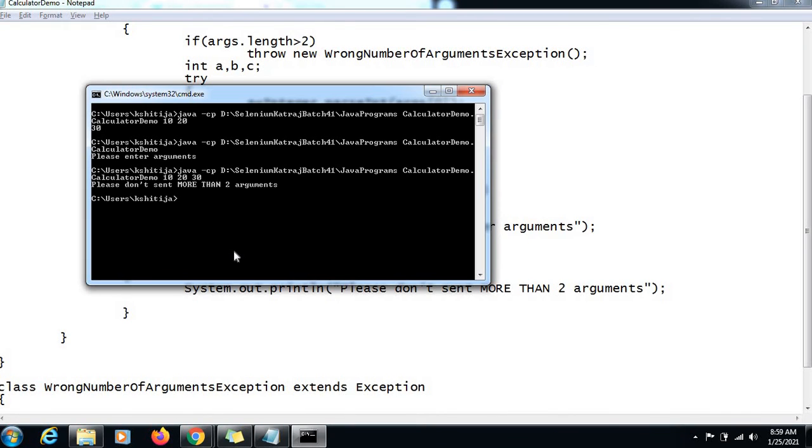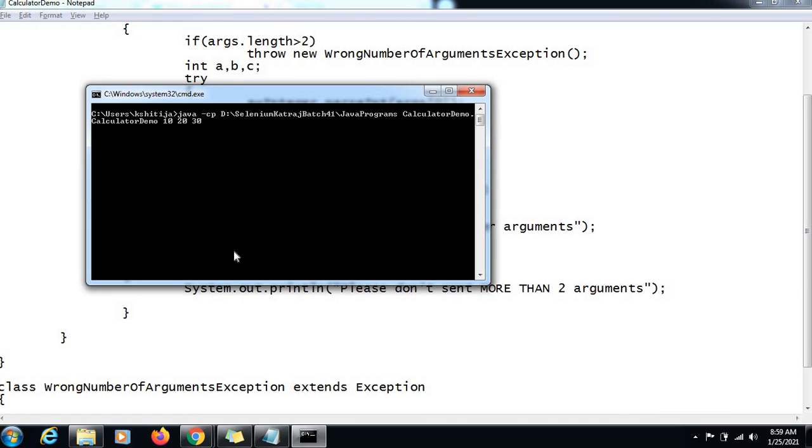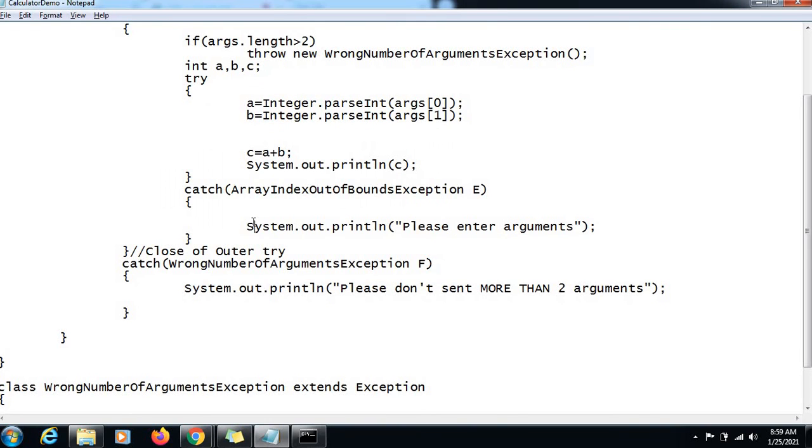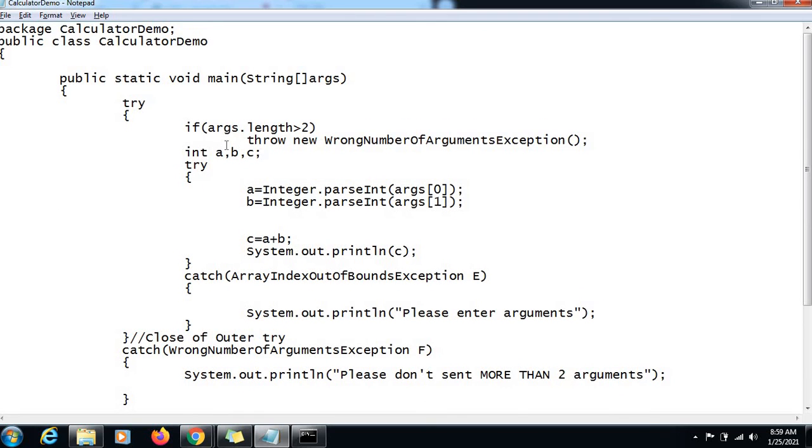Let's do a dry run, guys, for all the 3 executions. So first, if I execute by not sending anything, what happens here? args.length is 0, as I have not sent anything, so there is nothing here. Is args.length greater than 2? No, it's not. So this will not get evaluated true, so there won't be any exception thrown.